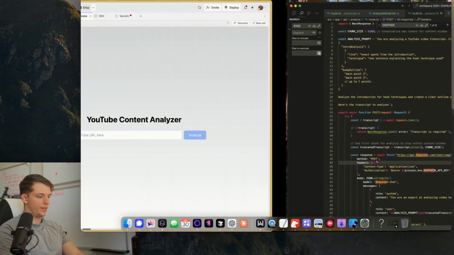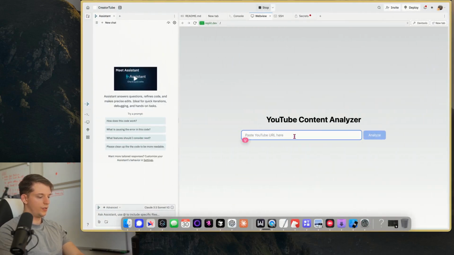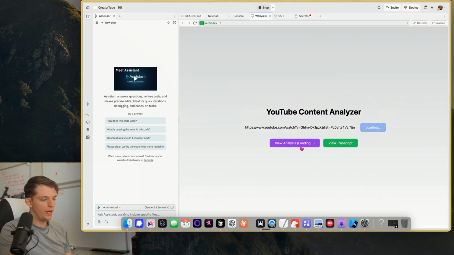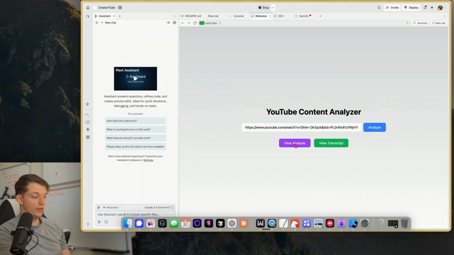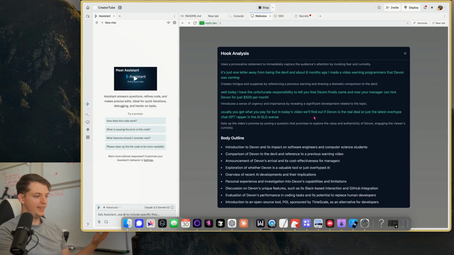Okay, so it looks like it's done. Let's give this a try. Let's use the same link. Is that the right link? Okay, let's use this link. Let's analyze this. Let's see if this works. Okay. Oh, now it has this loading indicator. It didn't have this last time. And we'll make this look nicer. Don't worry, I agree it looks gross. View analysis. Boom! That's what's up.